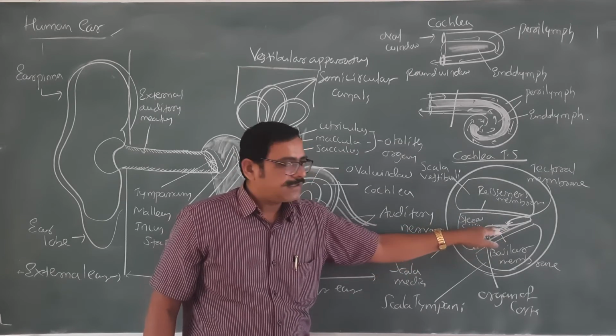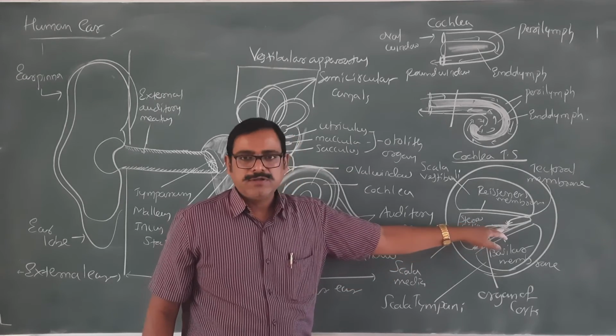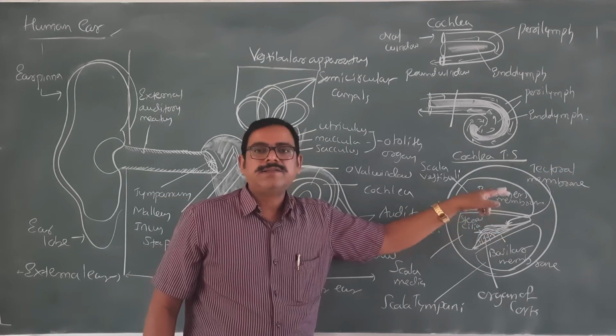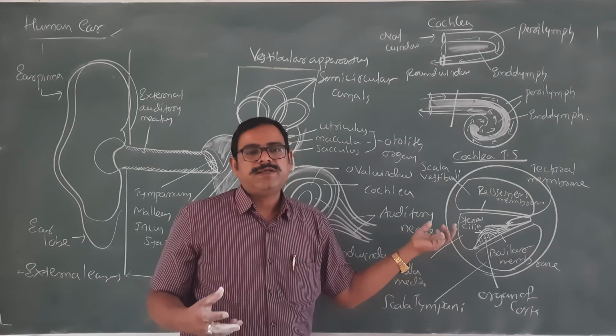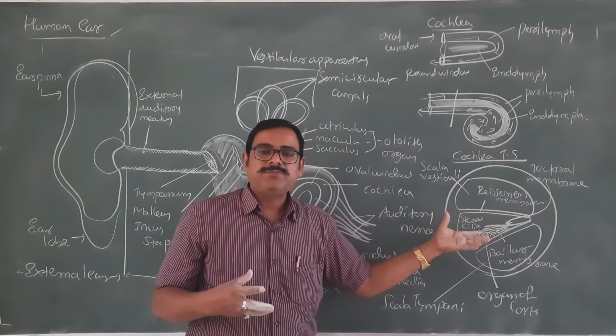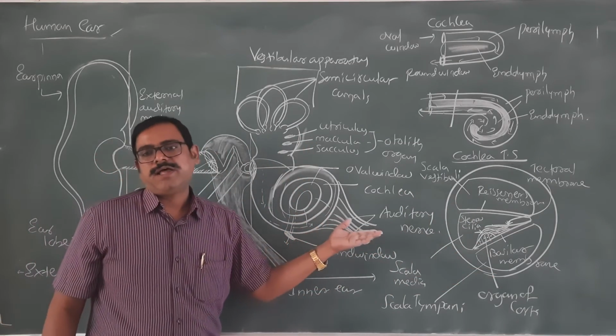This rubbing action is the end point of converting the vibration into impulses. The nerves there change their permeability, an action potential is generated, and it travels through the auditory nerve to the brain.